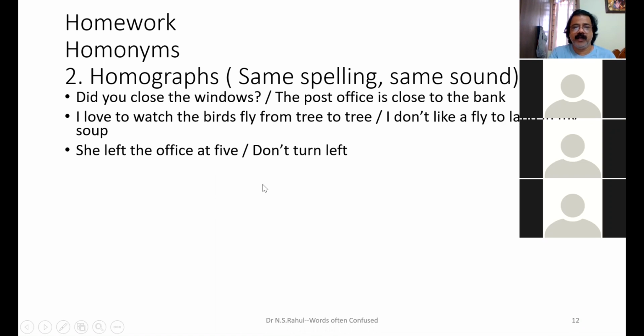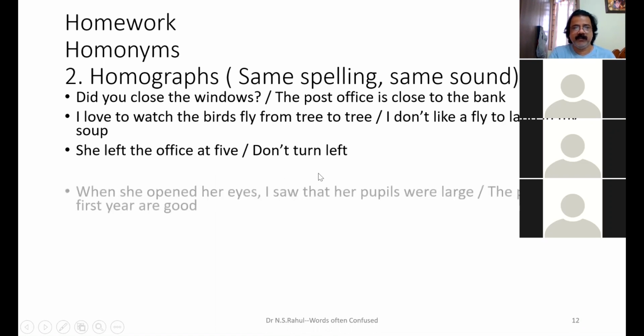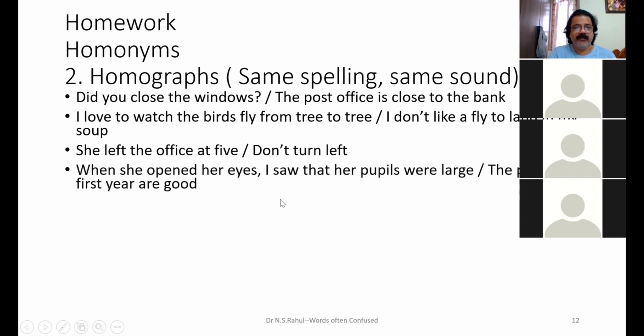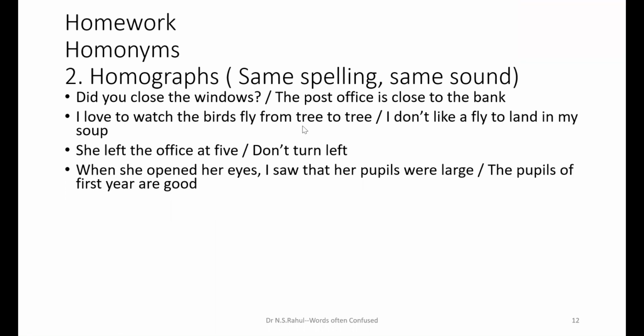She left the office at 5. Don't turn left. The meaning of left is different. When she opened her eyes, I saw that her pupils were large. What is the meaning of pupils here? Are you there? Pupils, here the second pupils is students.